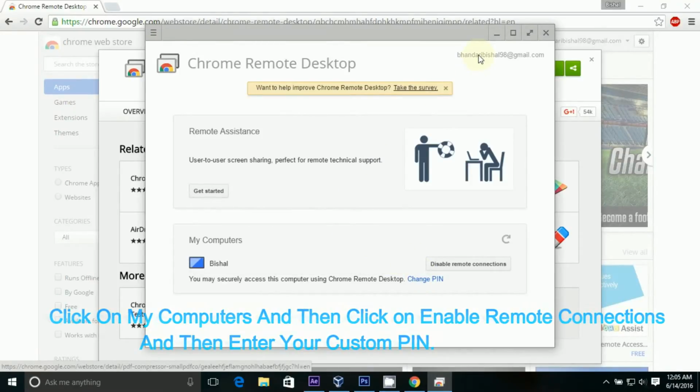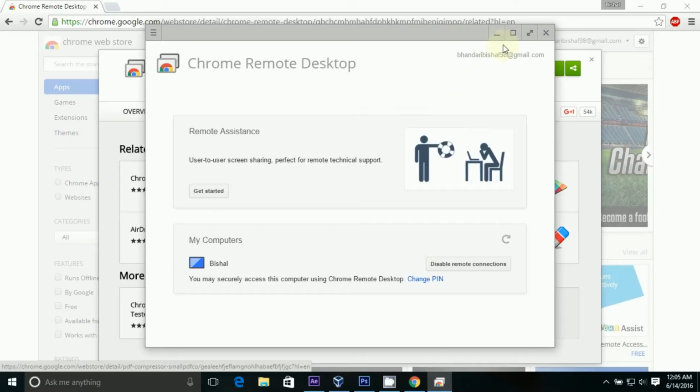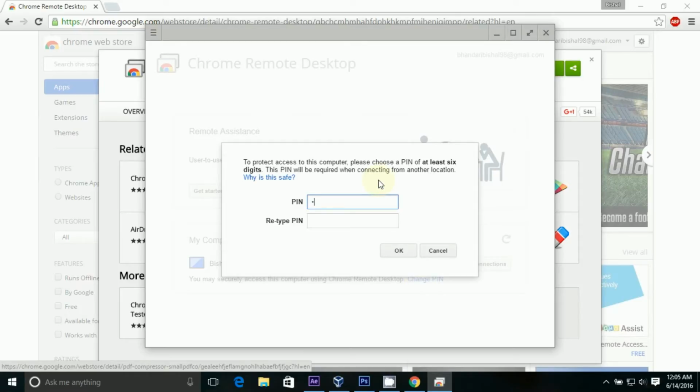I have already done this. Click on My Computers and then click on Enable Remote Connections. And then enter your custom PIN.